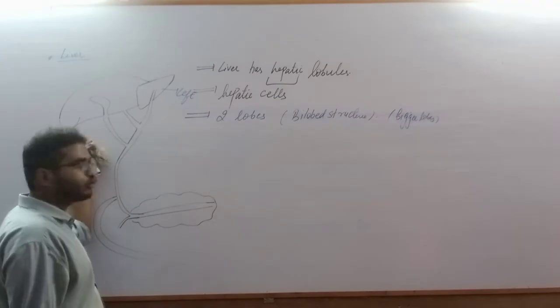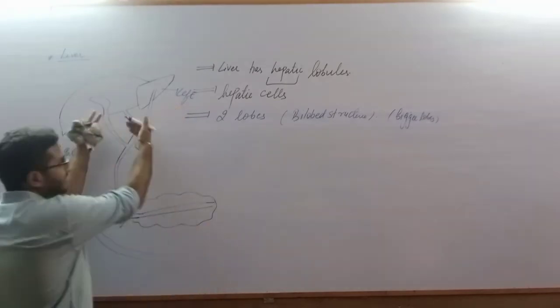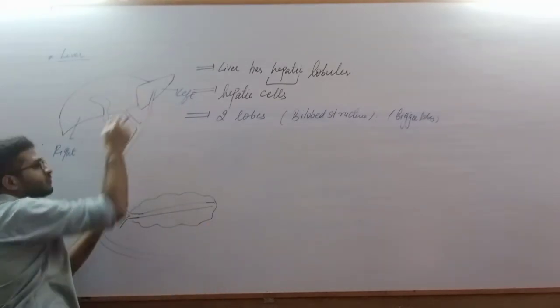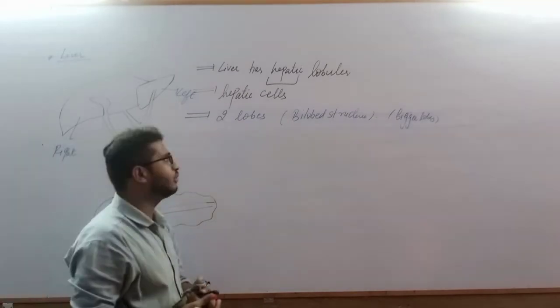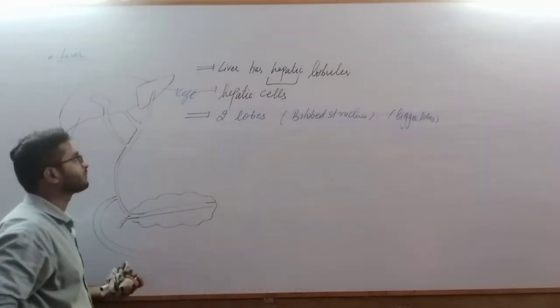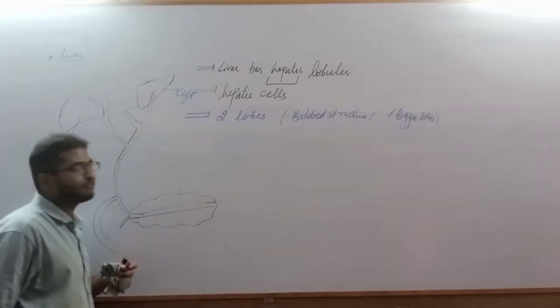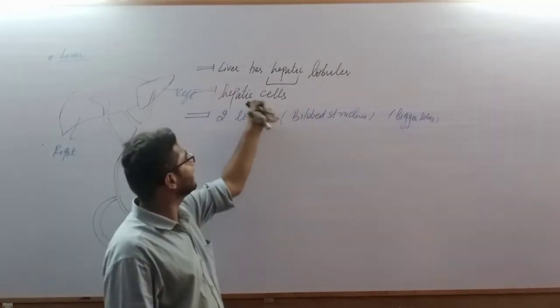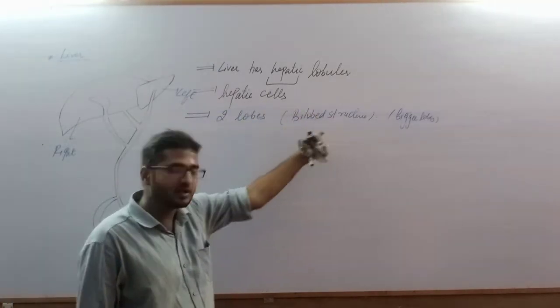So this is a right lobe and this is the left lobe. And at the base, in between these two lobes, two smaller lobes are also located, but they are not visible. So right as well as left lobe. The liver has hepatic globules. Hepatic globules have hepatic cells.